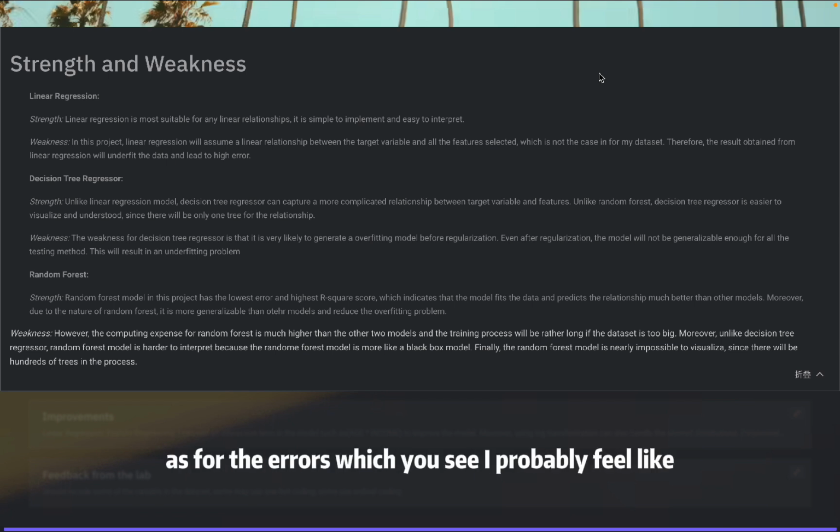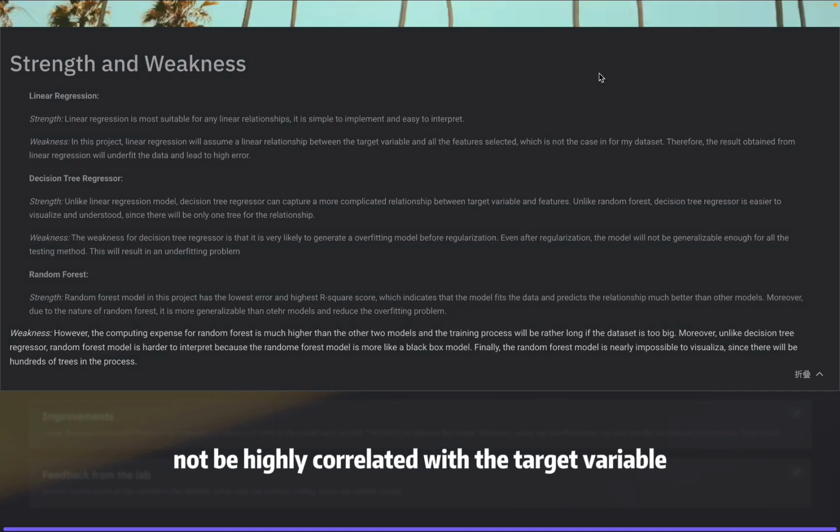As for the errors we just saw, I feel it's related to the feature selection. Some of the features may not be highly correlated with the target variable, which is probably the reason why there are so many errors we saw in the previous sections.